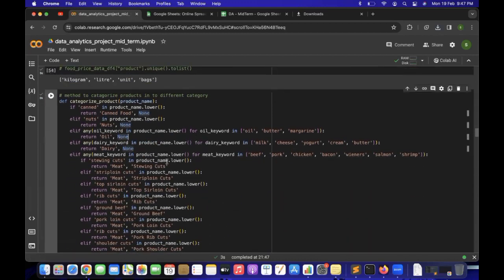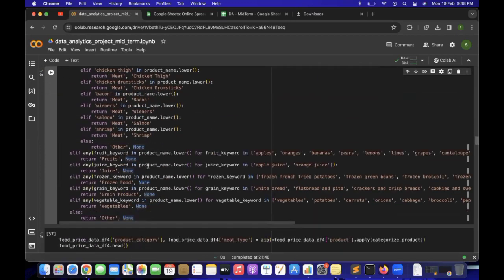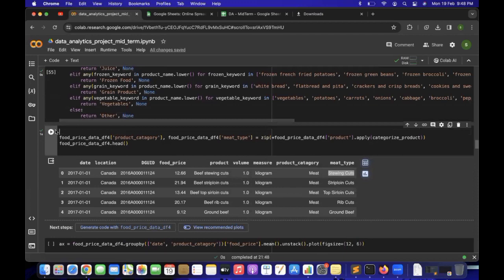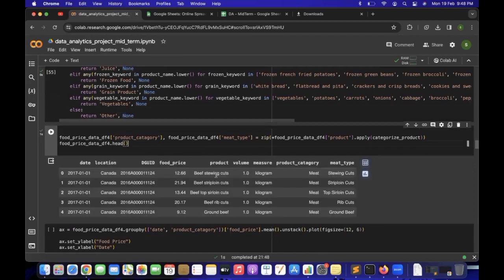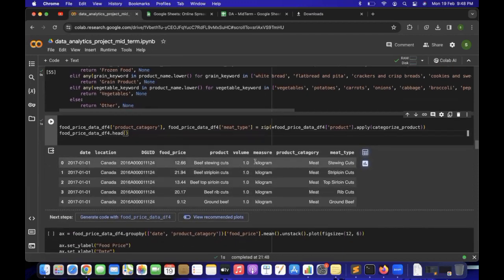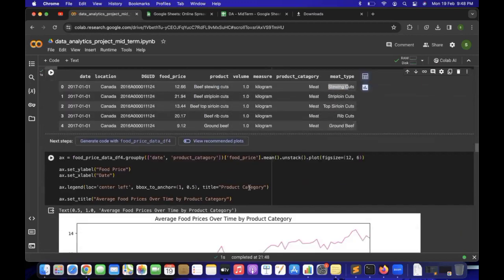Let's come to the final data manipulation logic on the food price data. This is a logic where we are going to apply a category for each product, like canned food products, meat, dairy, oil, like that. And for meat specifically, we have a subcategory. So let me run this code. Yeah, this is our method, and let me run the code again. In this block we have properly spread out the product category. As you can see, beef stew cut is the product, the product category is meat, and the meat type is two cuts. So we have split out the product perfectly.